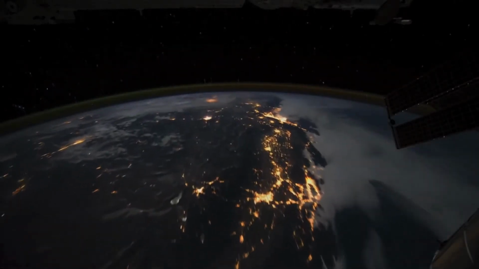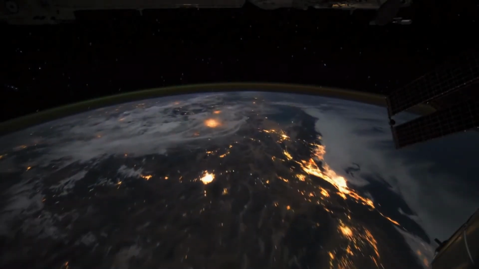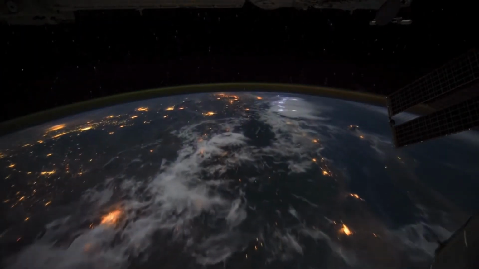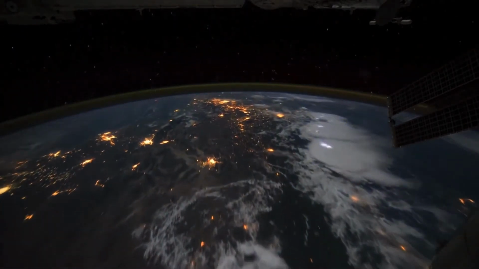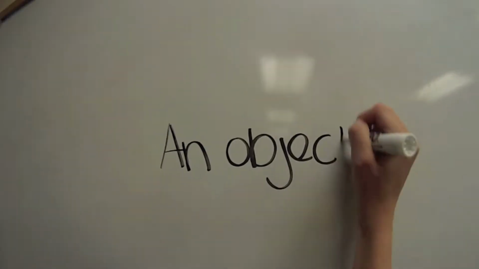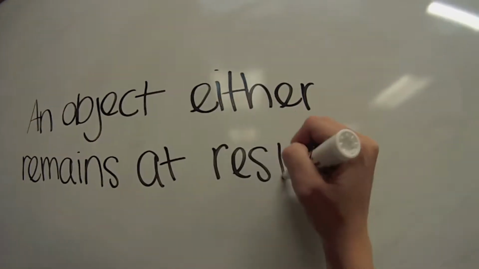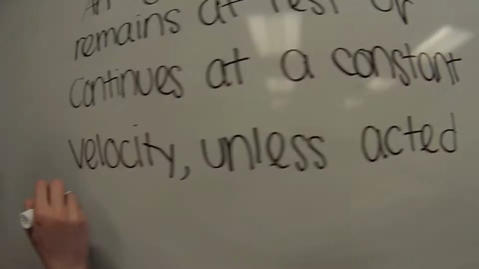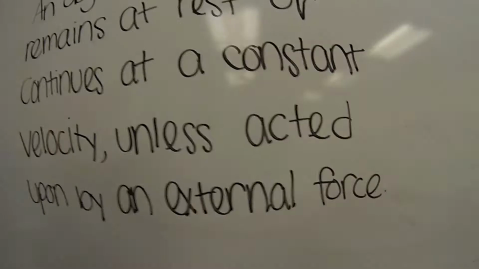Isaac Newton is one of astronomy's most influential scientists ever. Making many discoveries, Newton was able to use these and create the laws of motion, answering our question of why things happen in the universe. Here are some examples. His first law of motion states that an object either remains at rest or continues at a constant velocity unless acted upon by an external force.